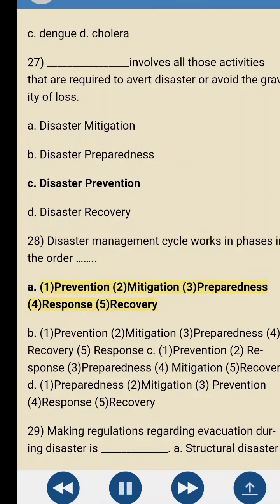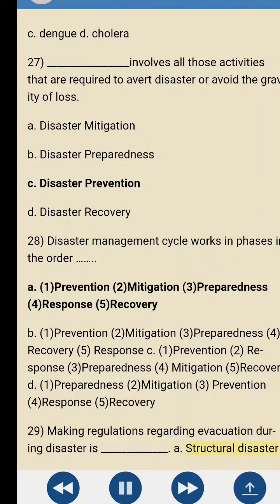28. Disaster management cycle works in phases in the order: A. 1. Prevention. 2. Mitigation. 3. Preparedness. 4. Response. 5. Recovery. B. 1. Prevention. 2. Mitigation. 3. Preparedness. 4. Recovery. 5. Response. C. 1. Prevention. 2. Response. 3. Preparedness. 4. Mitigation. 5. Recovery. D. 1. Preparedness. 2. Mitigation. 3. Prevention. 4. Response. 5. Recovery.